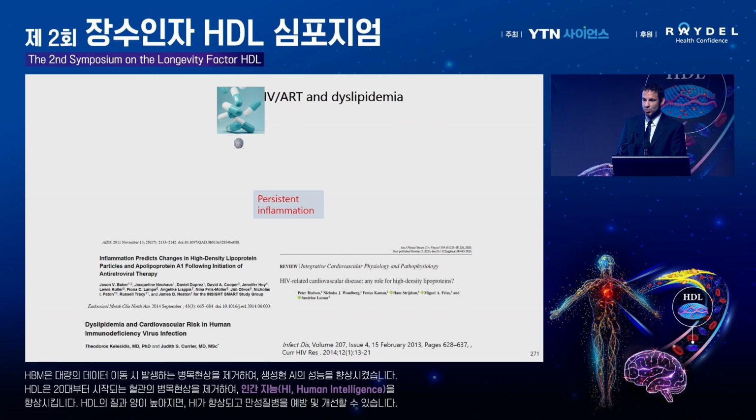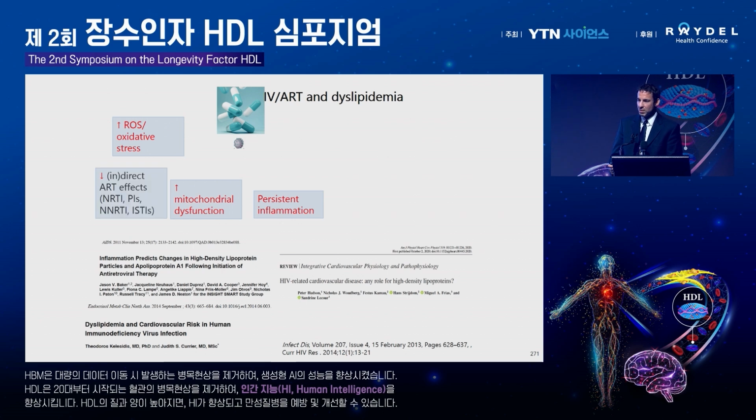It has been shown that antiretrovirals actually have their own independent effect. They affect the oxidative stress, they increase oxidative stress. They have a pro-inflammatory effect, some of them. They mess up the mitochondria. And some of them, these are some of the classes, which I'm not going to go over in specific detail, have an independent effect on the inflammation and the lipids.